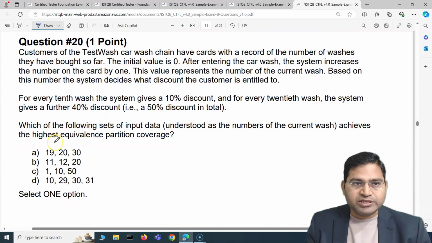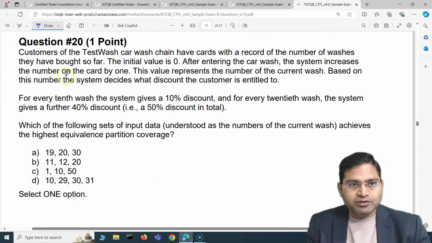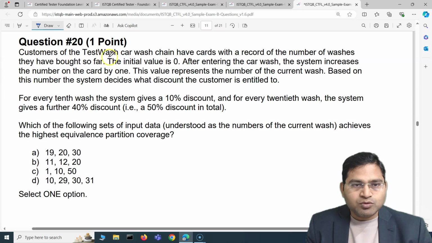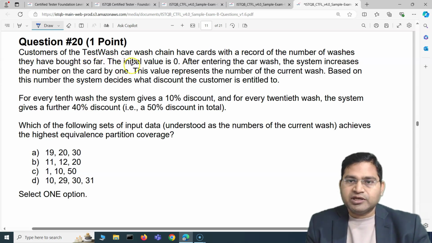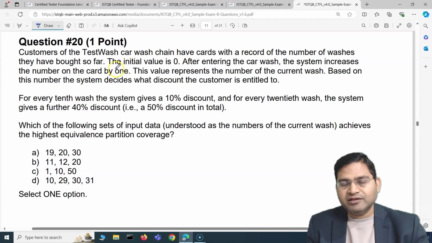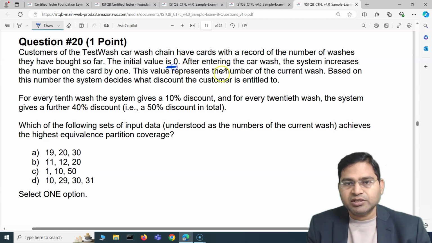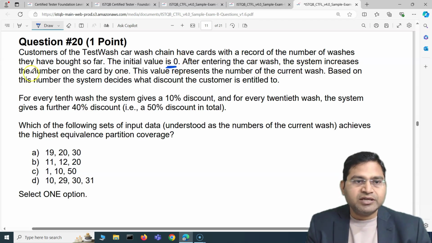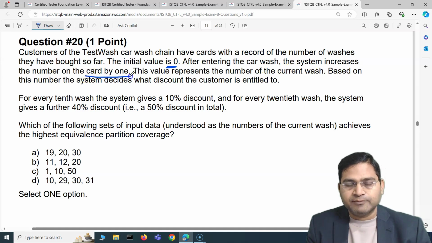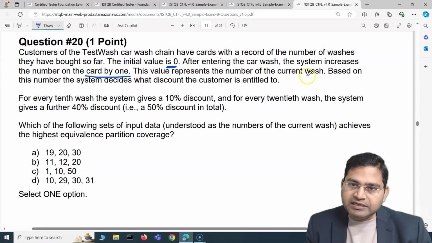Now moving to the last question of this video, question number 20 overall. Customers of the test car wash chain have cards with the record of the number of washes they have bought so far. They have cards recording how many times they have gone to that particular car wash. The initial value, if a new customer, is 0. After entering the car wash, the system increases the number on the card by 1. So every car wash, the increment happens. This value represents the number of the current wash.